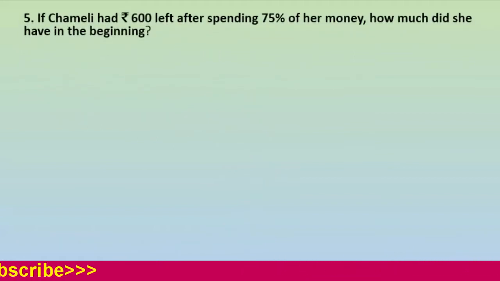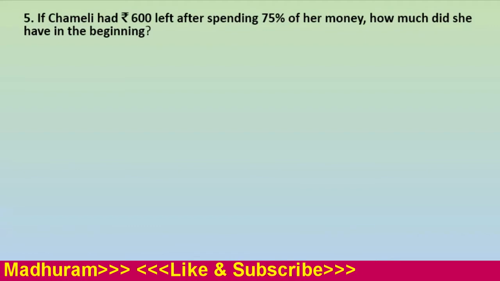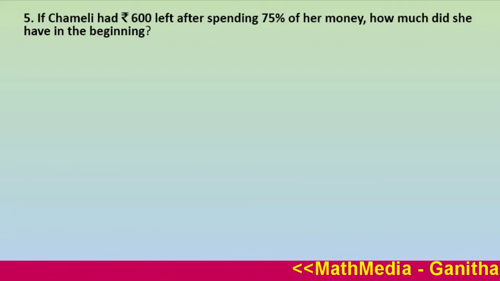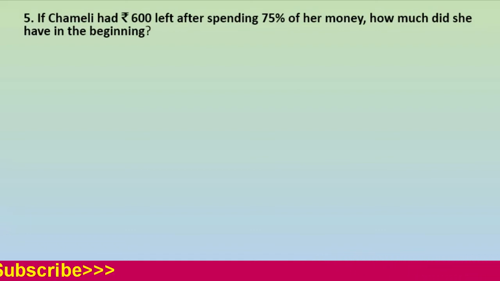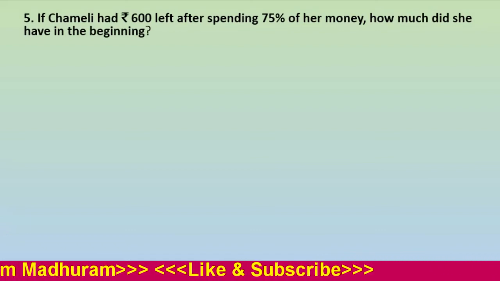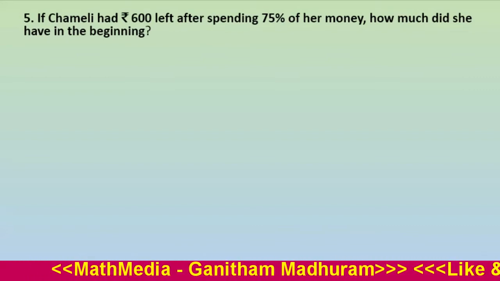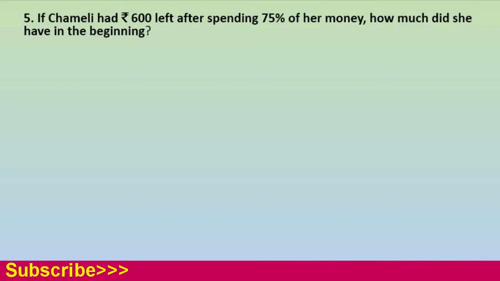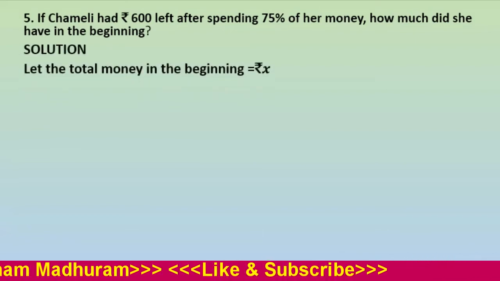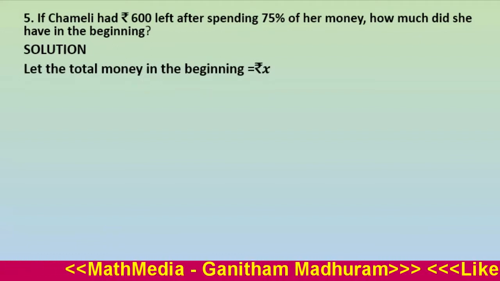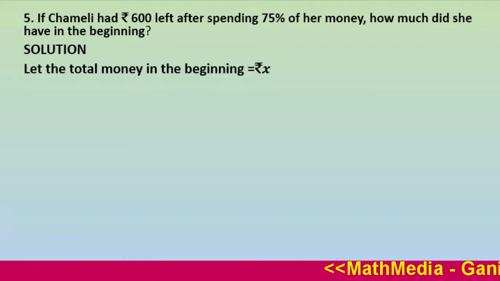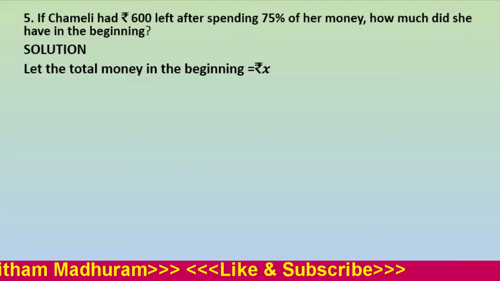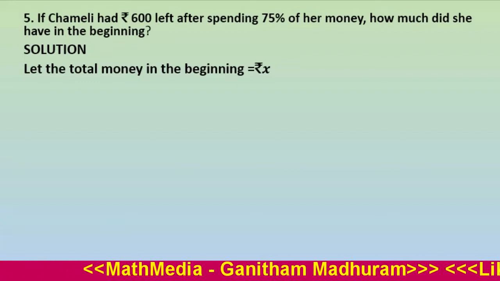Next we move to question number 5. If Chameli had rupees 600 left after spending 75% of her money, how much did she have in the beginning? We don't know how much money she has in the beginning. So we are taking the money in the beginning with her as rupees x. And here it is given the percentage of money spent, and it is given the money left. So we are not able to calculate directly.